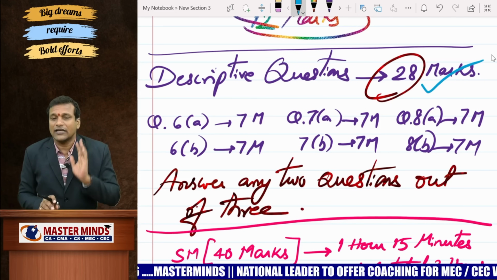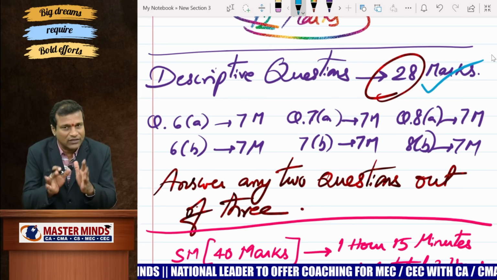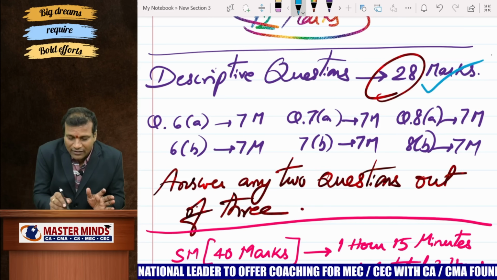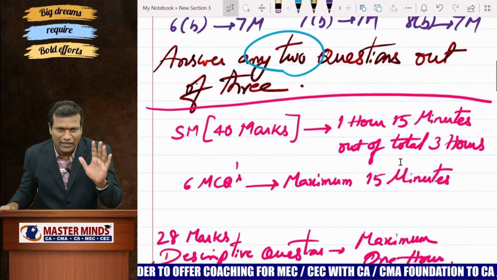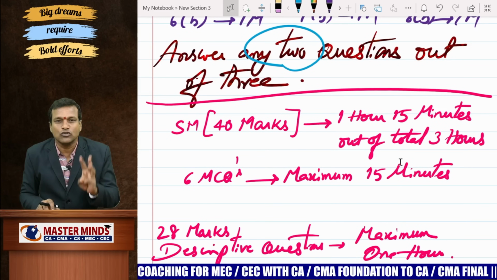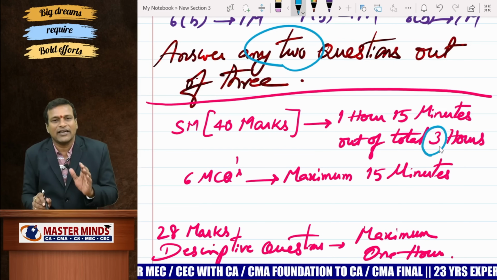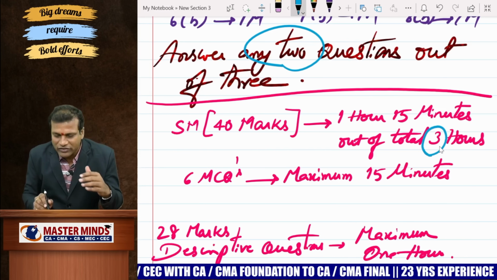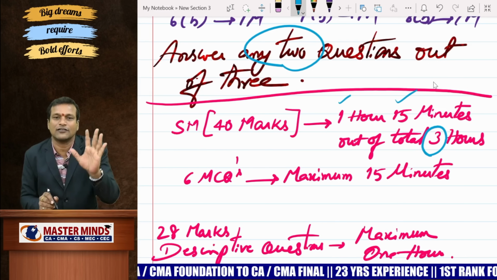Now, there will be 3 descriptive questions. Each question is of 14 marks, out of which each sub-question is of 7 marks. You have to answer any 2 questions out of those 3 descriptive questions. Now, what is the budgeted time you have to spend in the main examination? Total examination time is 3 hours. Out of these 3 hours, on average, you can spend 1 hour and 15 minutes for the SM answers only.